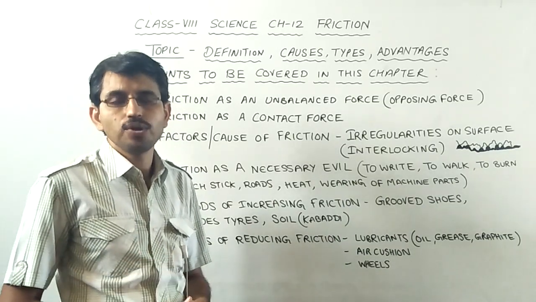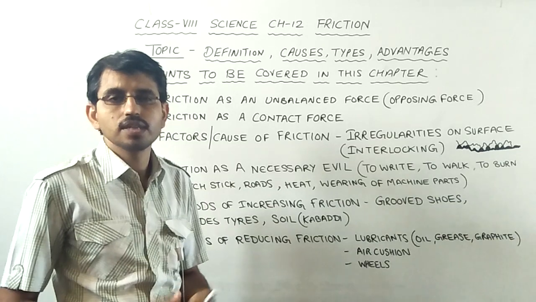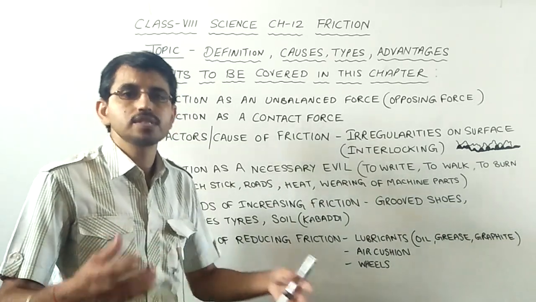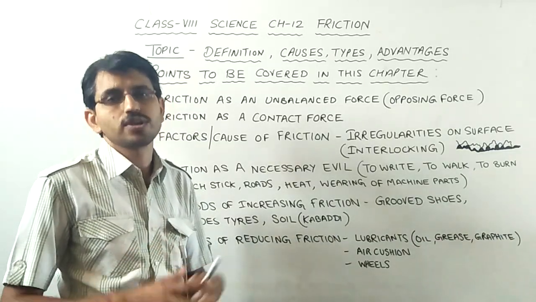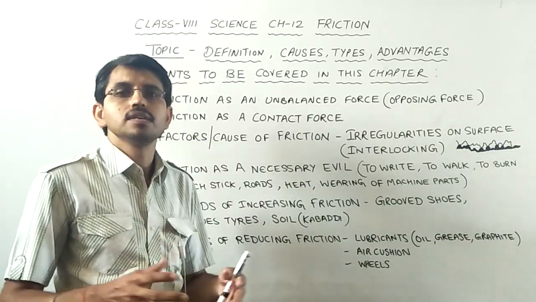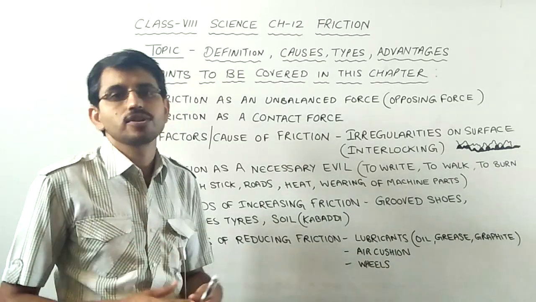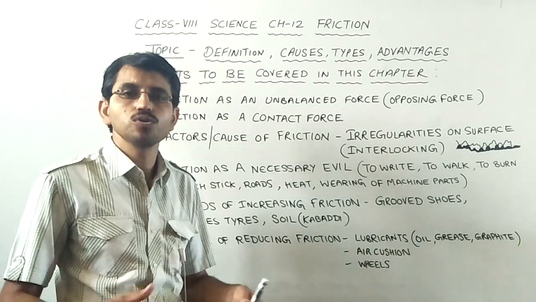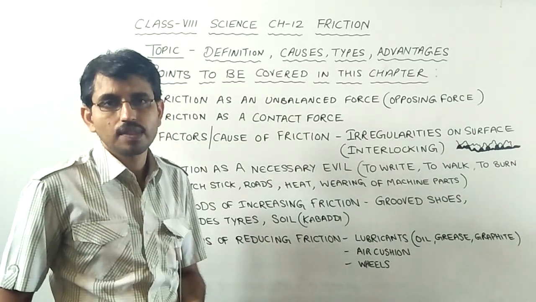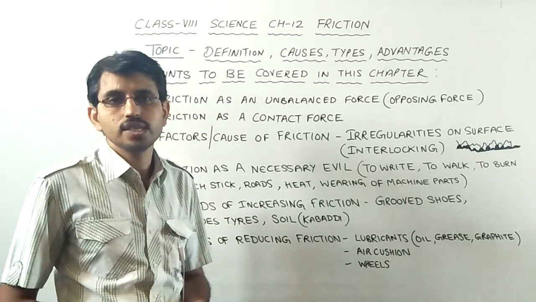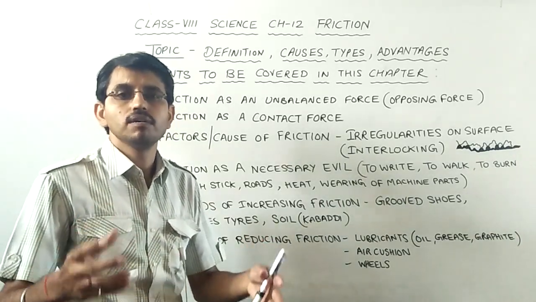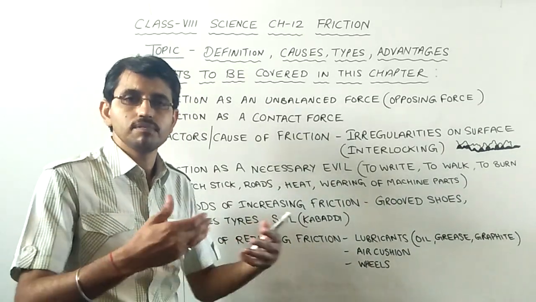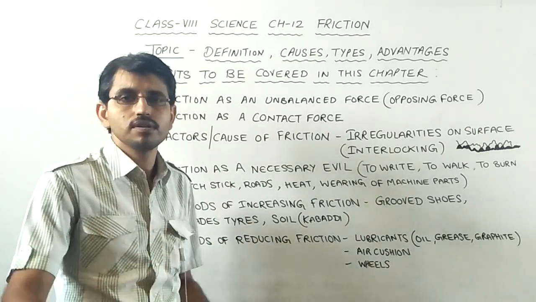So the heat that is produced due to friction in these examples is a loss of energy. The electrical energy or the energy of fuel is getting wasted in the form of heat due to this friction. Hence, these are the adverse effects or the evil effects of friction. So we should adopt some measures to reduce this friction in order to save energy. If friction is reduced, then the electrical energy can be converted more into mechanical work and less into heat.